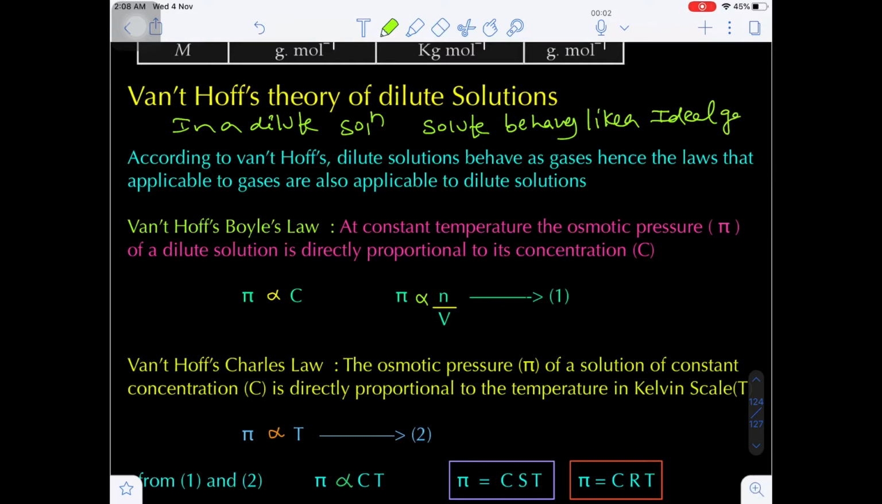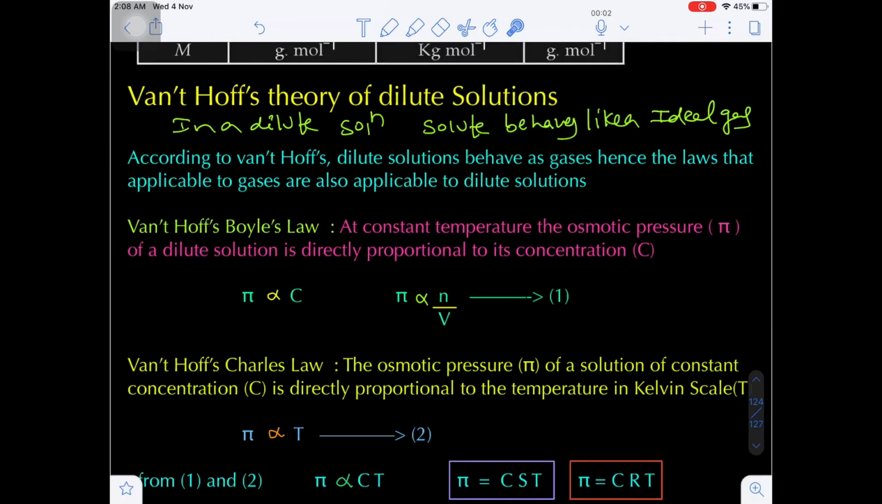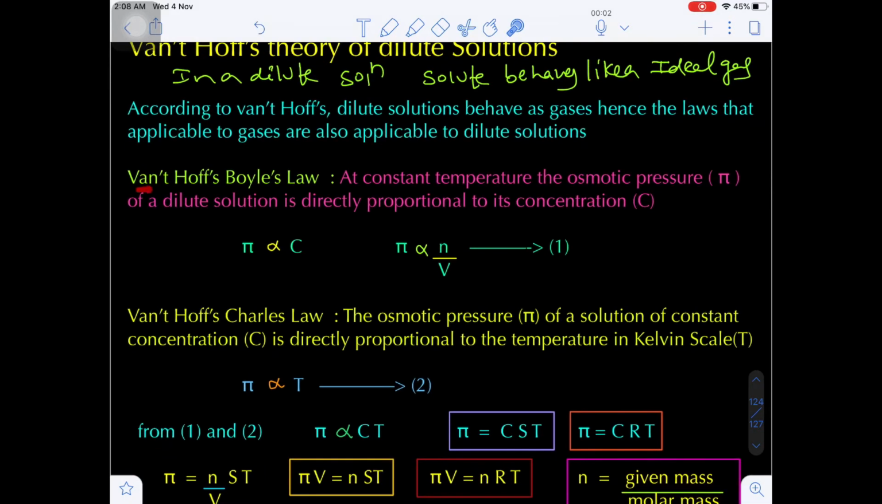That's why whatever laws are applicable for gases, the same laws are applicable to dilute solutions also. This is known as Van 't Hoff theory of dilute solution. Once again I am repeating, in a dilute solution, the solute behaves like an ideal gas. That's why whatever laws are applicable to ideal gases are also applicable for dilute solutions. This is the concept of Van 't Hoff.